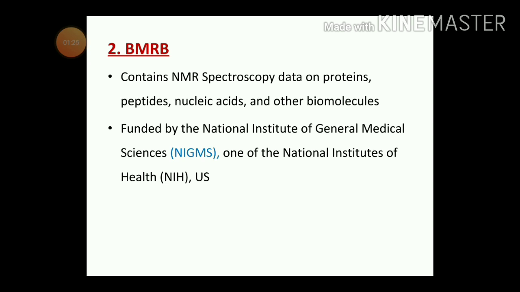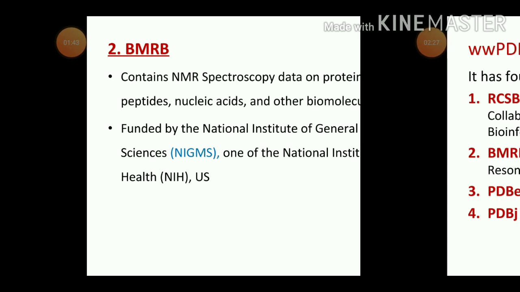This organization is funded by the National Institute of General Medical Sciences, which is one of the National Institutes of Health. And this NIH comes under the Department of Health and Human Services, US government.